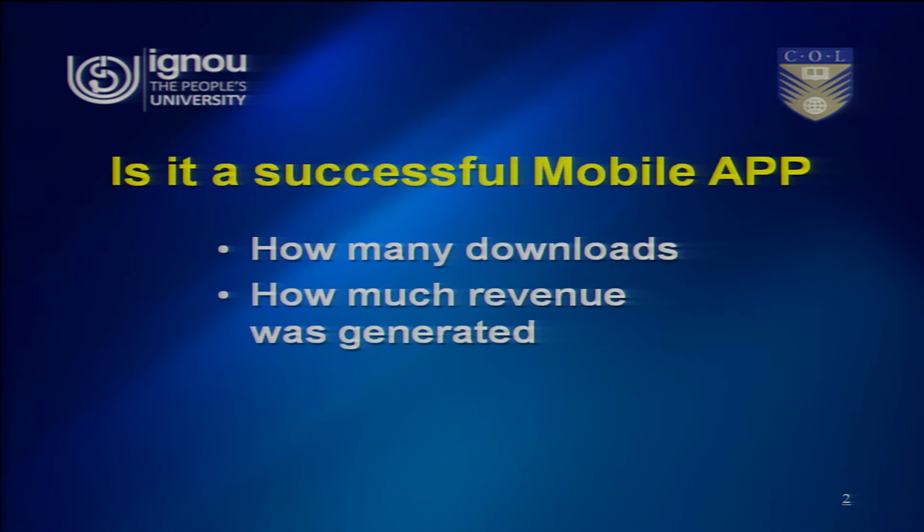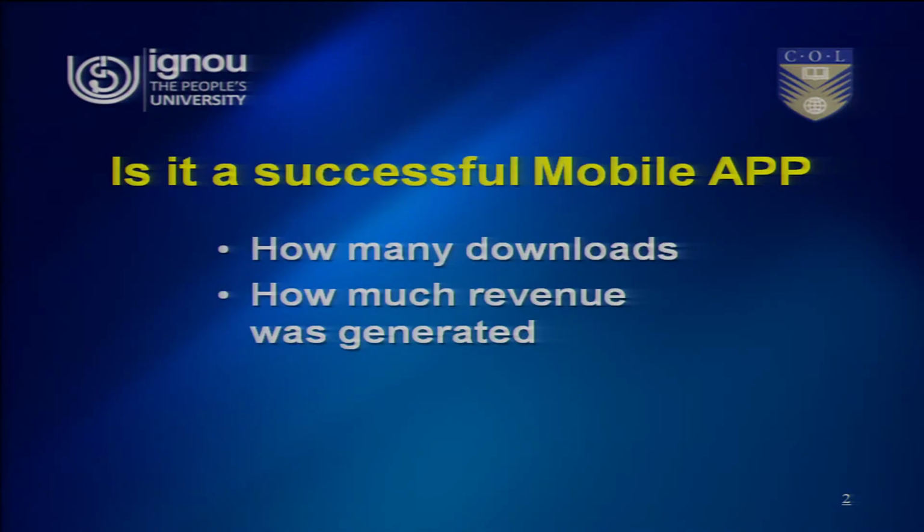For that, we have to compare our app with the apps in the same category in terms of downloads. If our downloads are comparably high or reasonable, then we can say that our app is partially successful. The second step is how much revenue it generated. People look for free apps. So, whenever we say that the app needs to be purchased, we will be discouraging some users from using it, but revenue being an important component, we have to look at the second aspect also. So, we have to see how much revenue the app has generated and how many downloads happened. These two factors will determine whether the mobile app developed by us is successful or not.